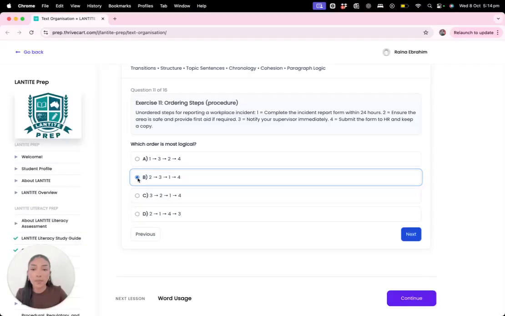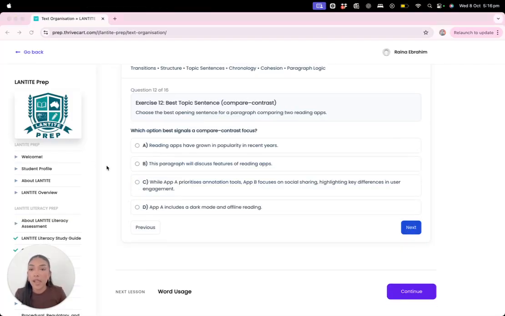So I'm going to go with B. Because first you're going to ensure that the area is safe and provide first aid if required. Then straight away you're going to notify your supervisor immediately. And then you'll complete the incident report form within 24 hours and then submit the form to HR and keep a copy. So I'm going with B.